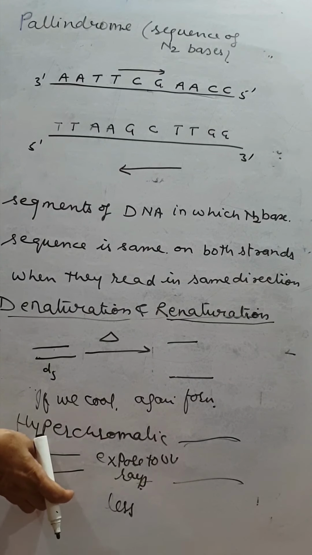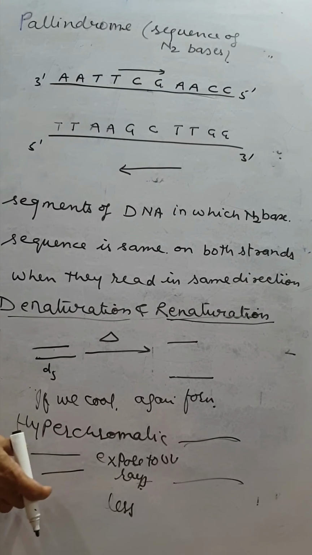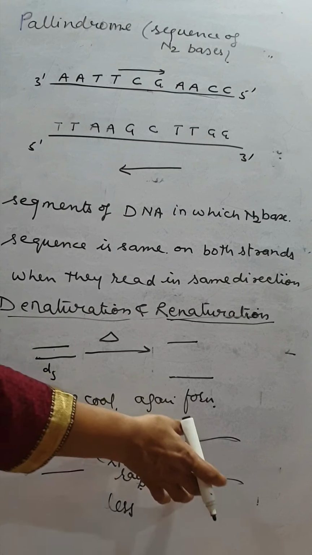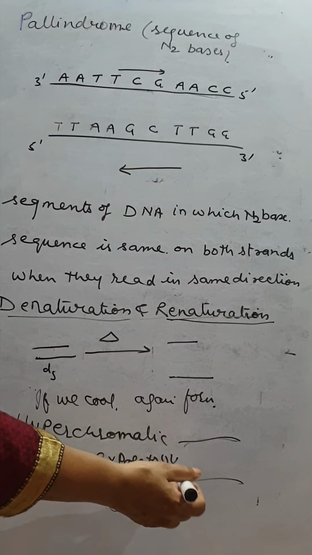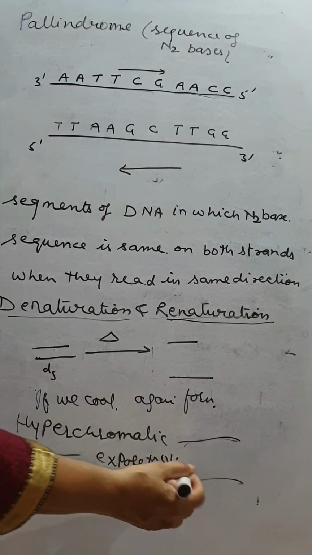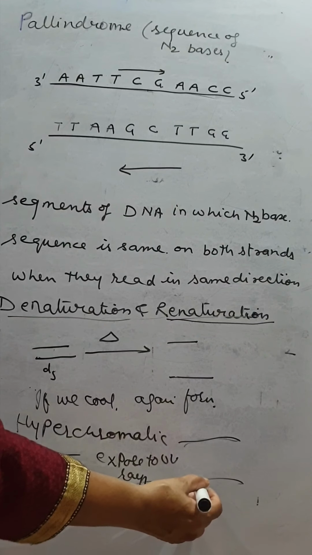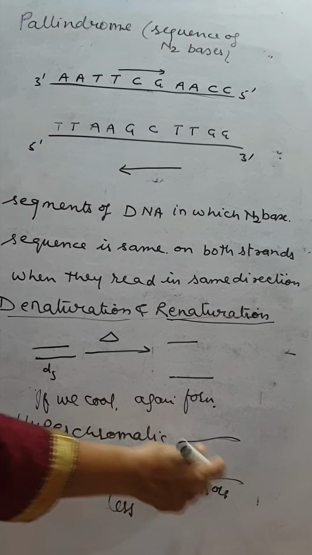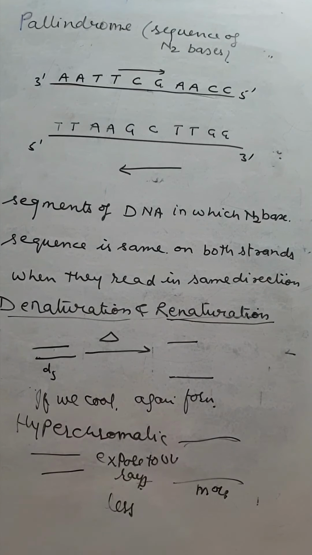In normal DNA, the ultraviolet absorption is less. In denatured DNA, the ultraviolet absorption is more. So this is the hyperchromatic effect, and it is observed by a spectrophotometer.